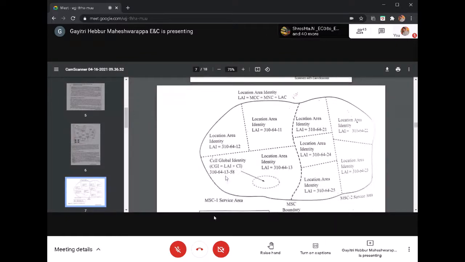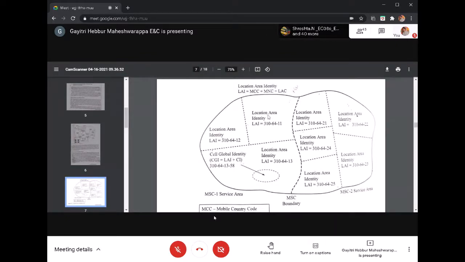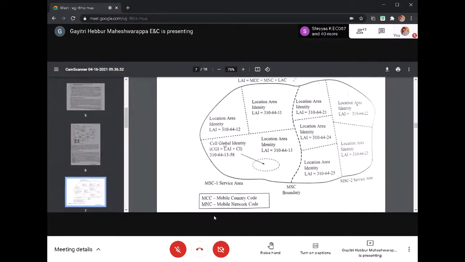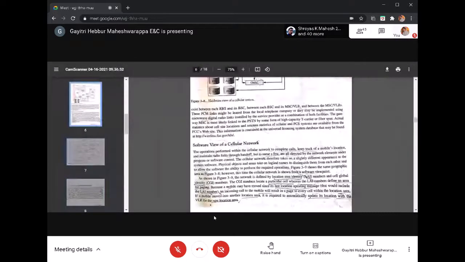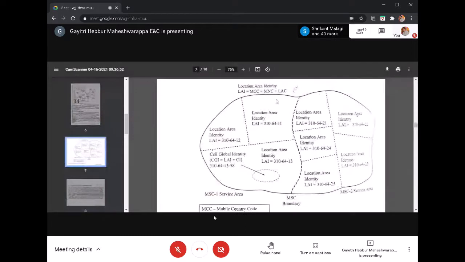You can see here the location area identity consists of mobile country code, mobile network code and location area code. LAI refers to the coverage area of a base station controller. Within this we have many cells, and the cell global identity is equal to location area identity plus cell identity.